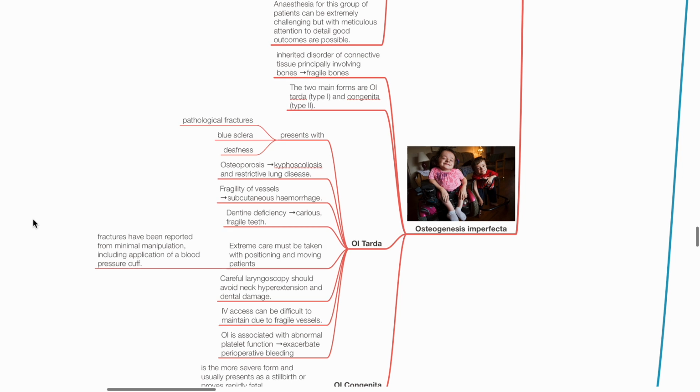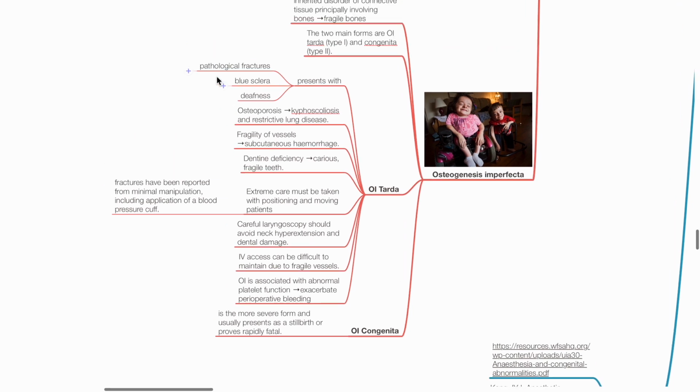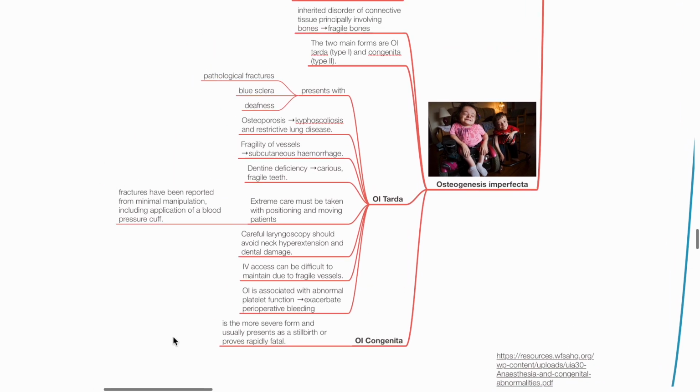Next is osteogenesis imperfecta. This is an inherited group of disorder of connective tissue, principally involving bones, leading to fragile bones. Two main types include OI tarda type 1 and congenita type 2. OI congenita is the most severe form and usually presents as stillbirth or proves rapidly fatal. The other form is OI tarda, which presents with pathological fractures, blue sclera, and deafness. Osteoporosis leads to kyphoscoliosis and restrictive lung disease.